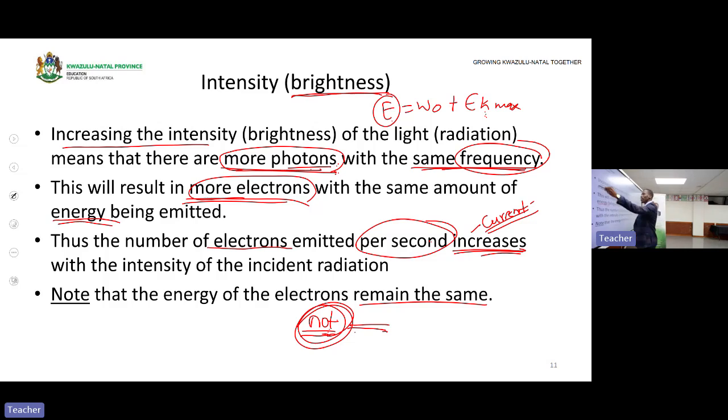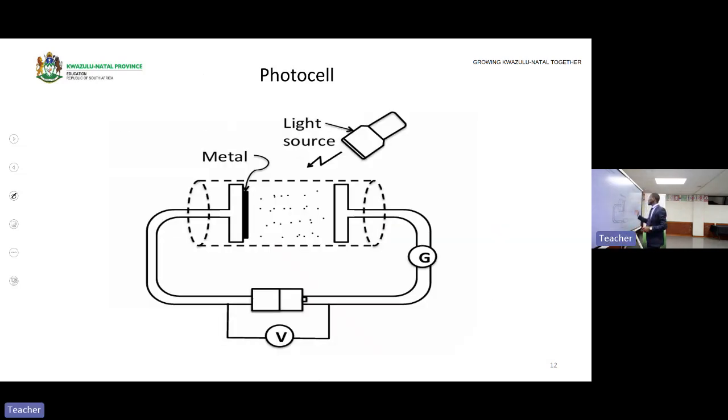I hope you understand. Then here is a photocell. There's a picture of the photocell. Here is a metal. Electrons will be emitted here and move to the collector, which is the next electrode, then flow through here. That's where there is a flow of current. So electrons will move in this direction.